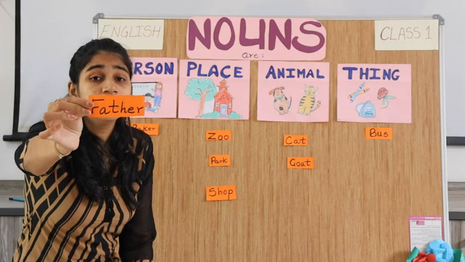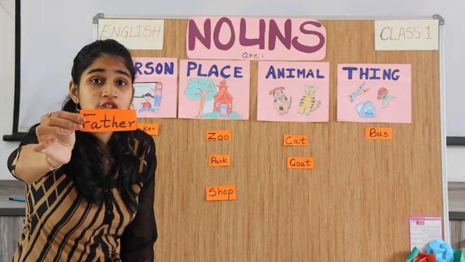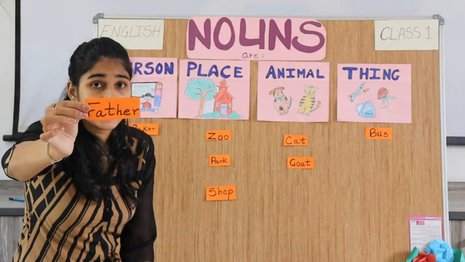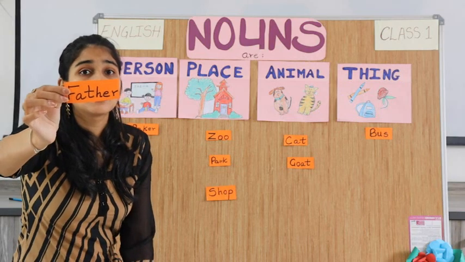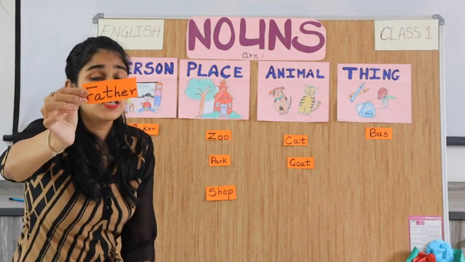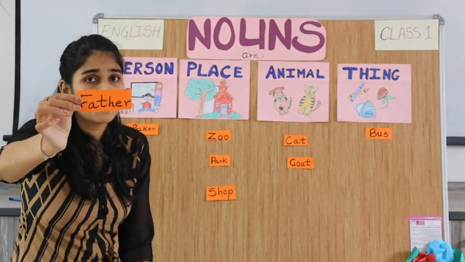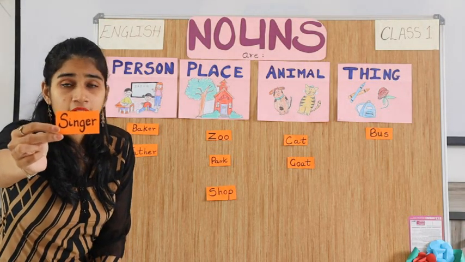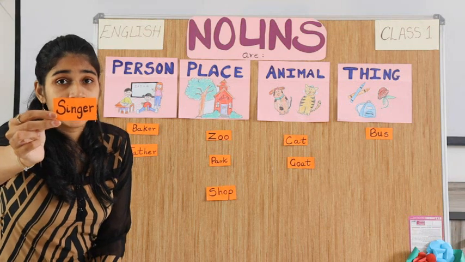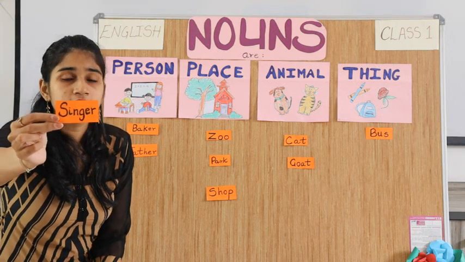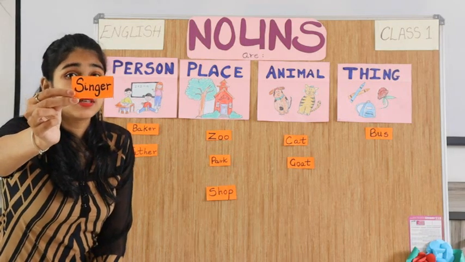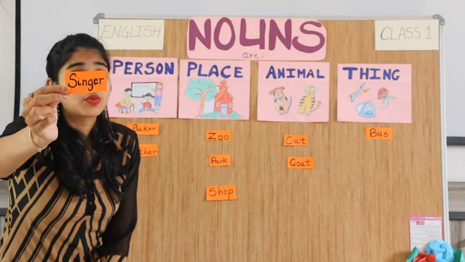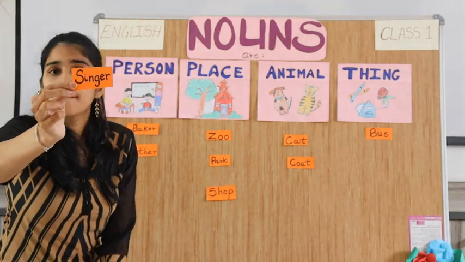Can you spell this with me? F-A-T-H-E-R. Father. And father is a person. So this is the naming word or the noun used for a person. Spell with me. S-I-N-G-E-R. A singer. Who is a singer? A singer is a person who sings. So this is a naming word used for a person.